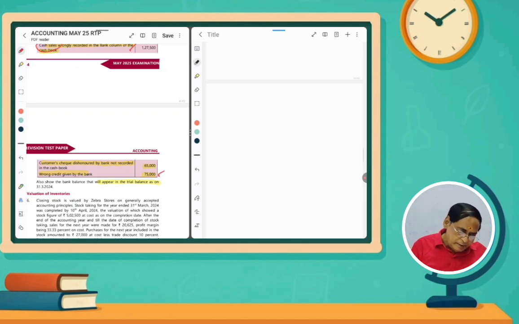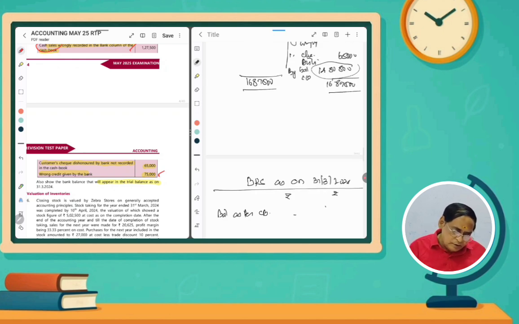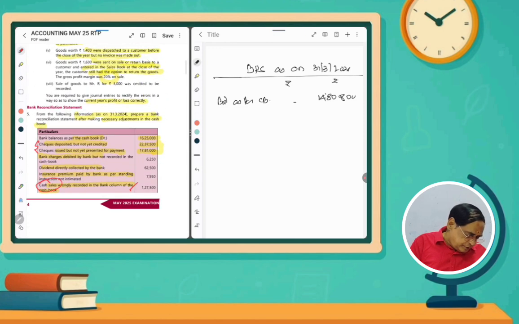So BRS, we will prepare the bank reconciliation statement as on 31/3/2024. So here adjustment column, and then balance as per cash book, a favorable balance is given. So 14 lakhs 80,800 rupees you have to write. And then here check deposited but not collected, normally it has to be deducted, so less check deposited